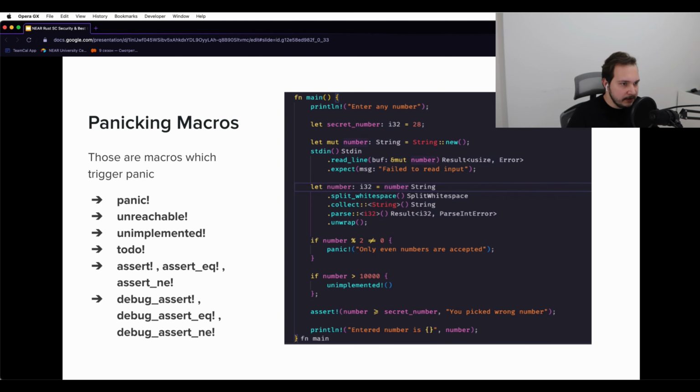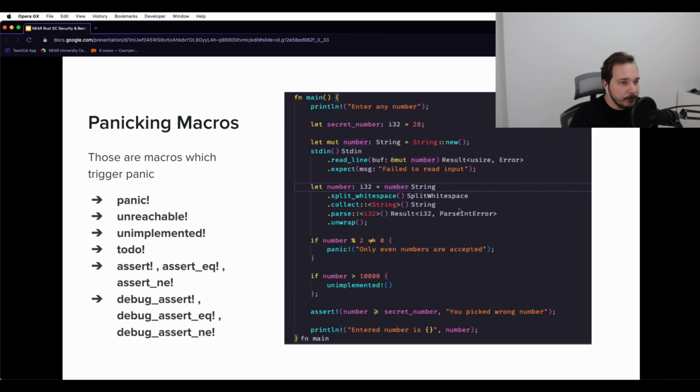For instance, leaving the todo macro in production code might lead to some malicious actor abusing it if they find the path to the place where the todo macro is used. In worst case scenarios, it might even lead to denial of service.